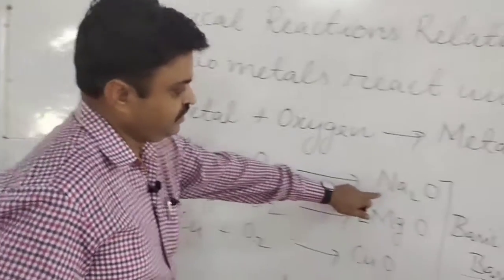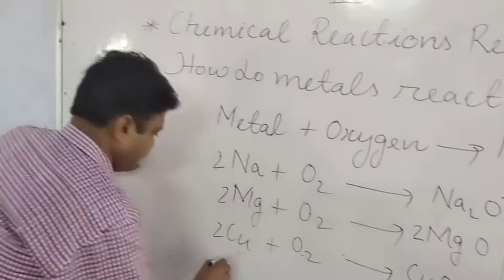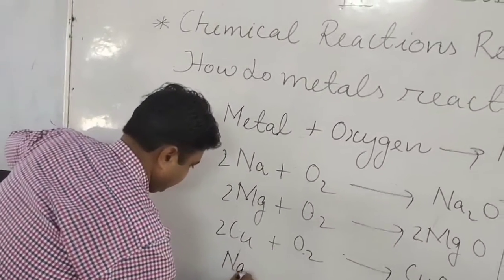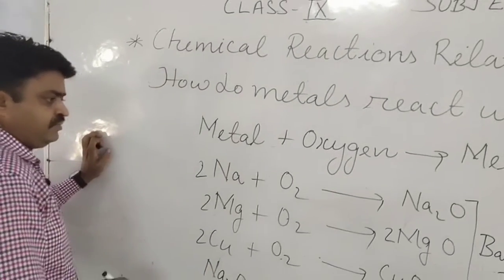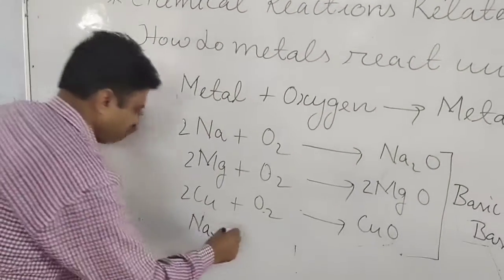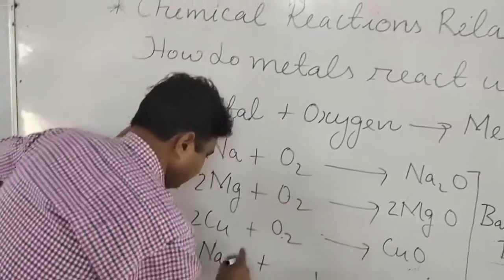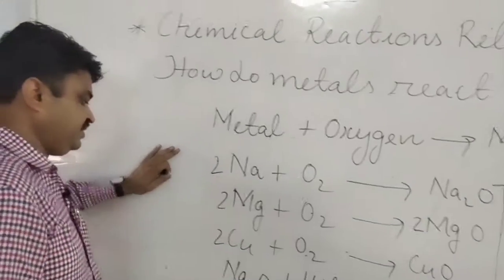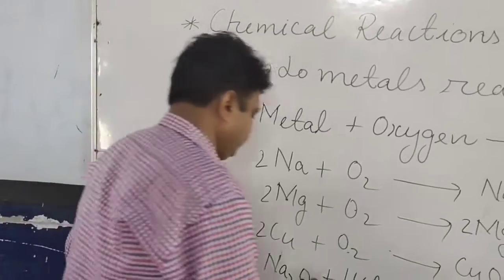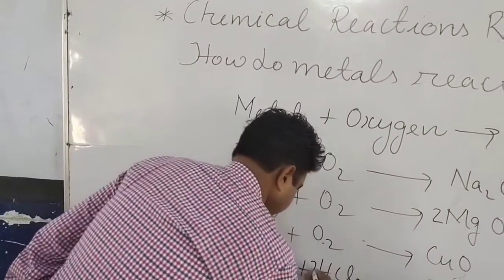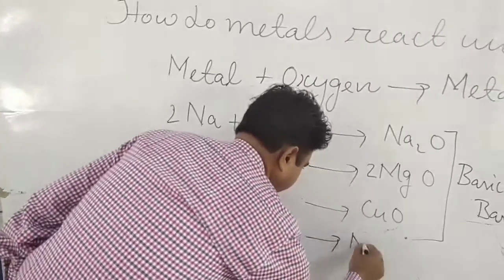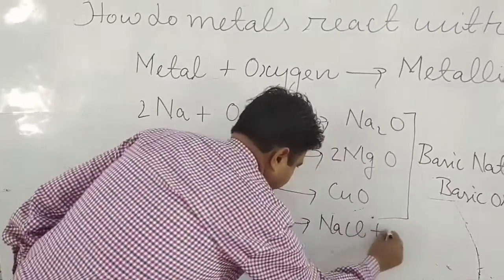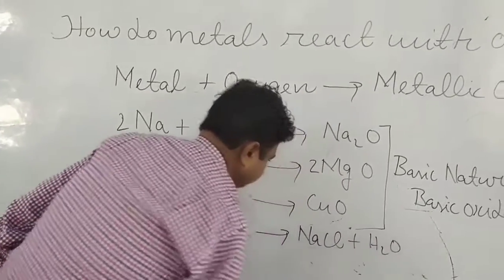Like this, Na2O. If we react Na2O with an acid, HCl, then what do we get, student? We get NaCl plus H2O.